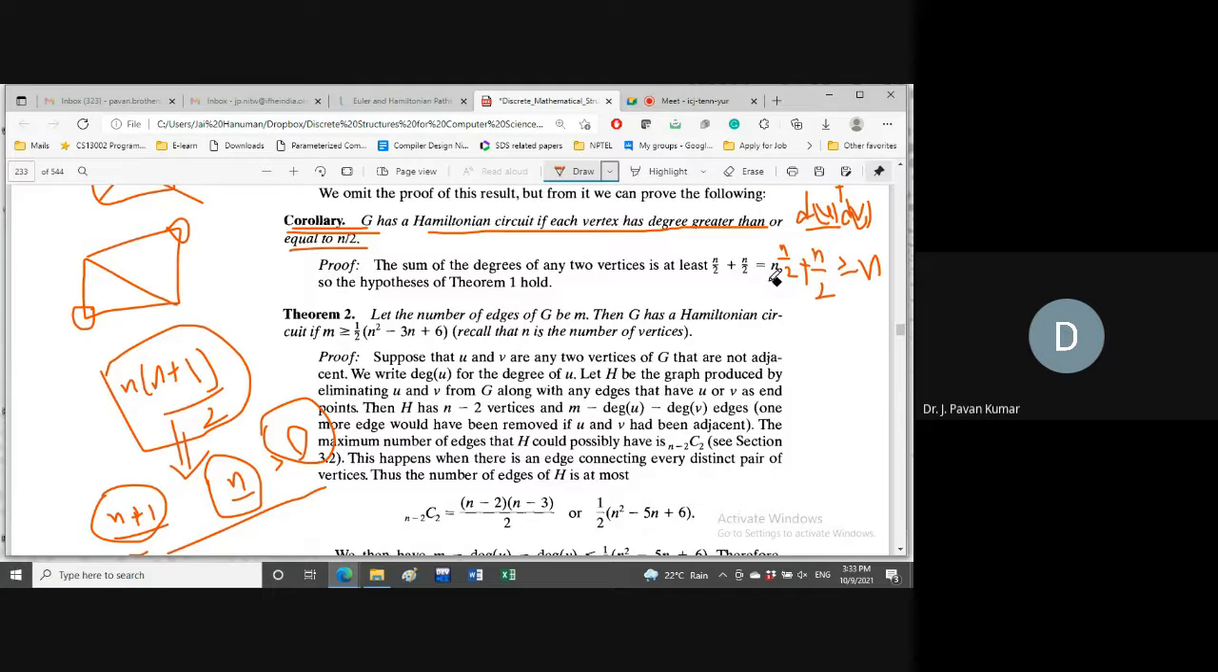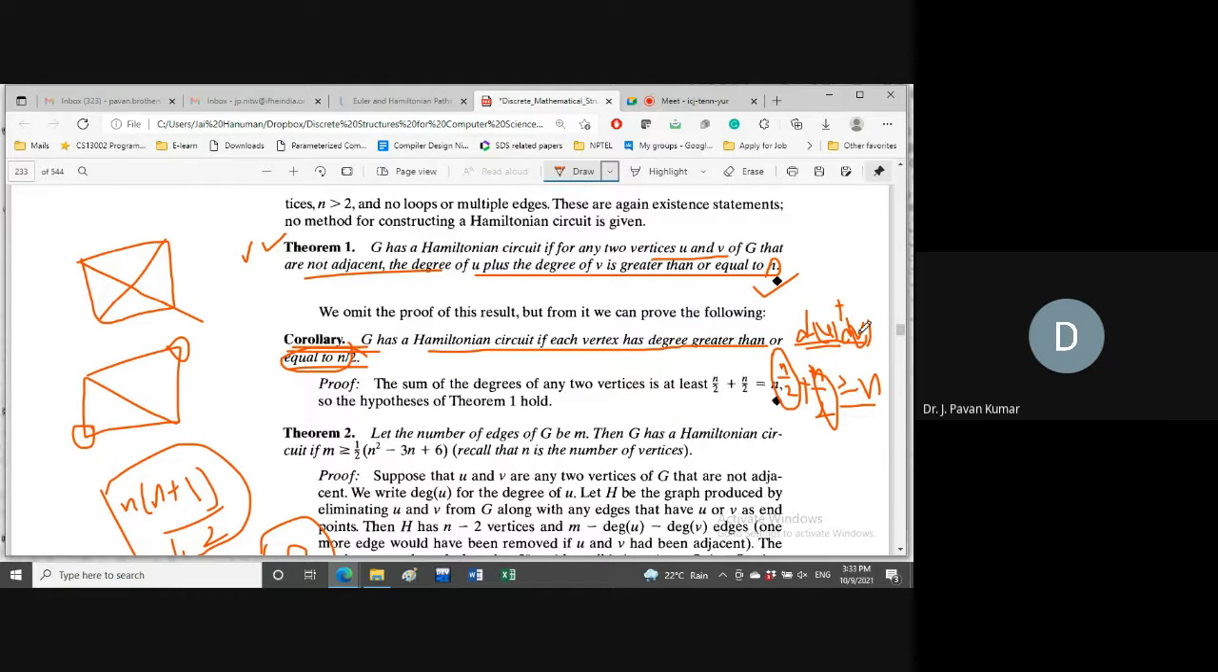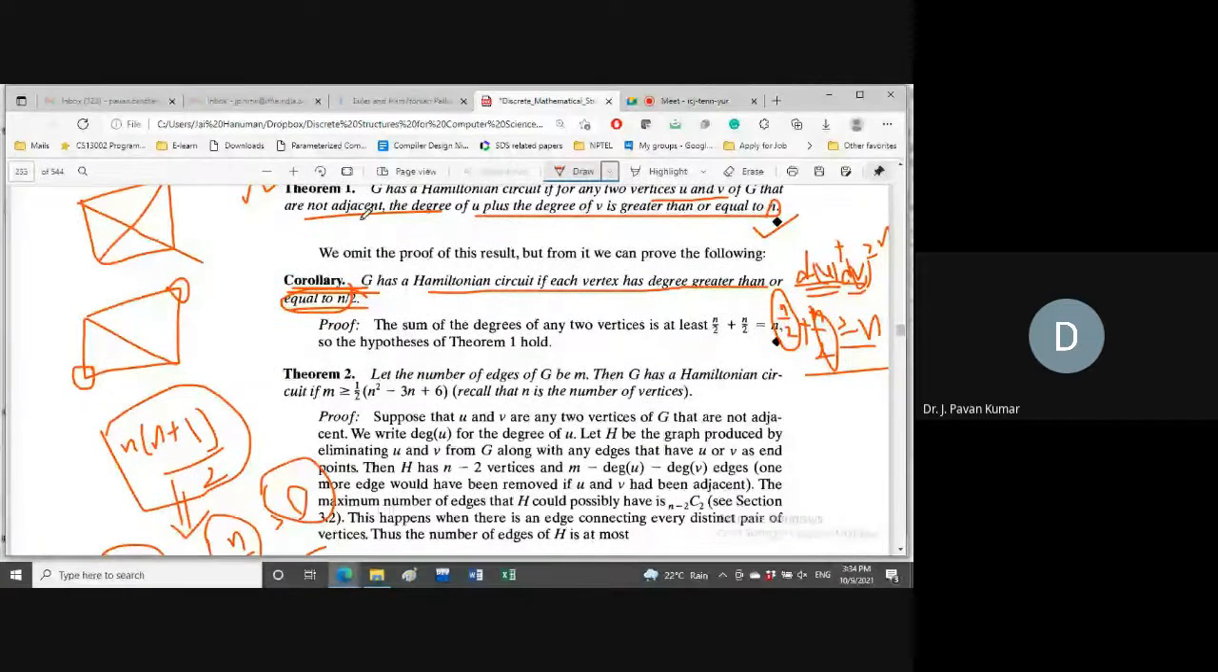If every vertex has degree n by 2, then according to the above theorem the sum is greater than or equal to n, so it is proved according to the previous theorem. The previous theorem says the sum is greater than or equal to n, so the degree of each vertex should be at least n by 2. That is what we can deduce from this particular theorem, and that is what is proved in this corollary.